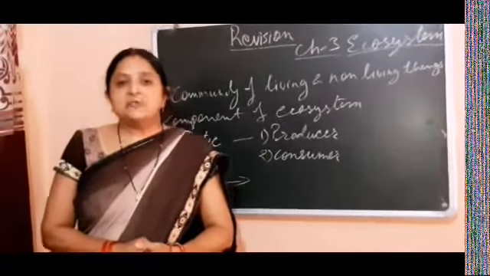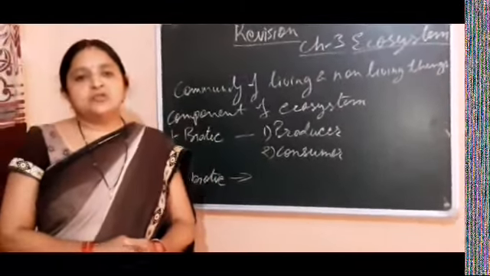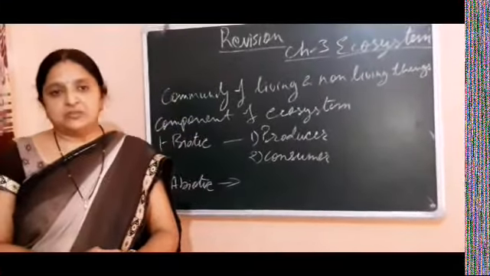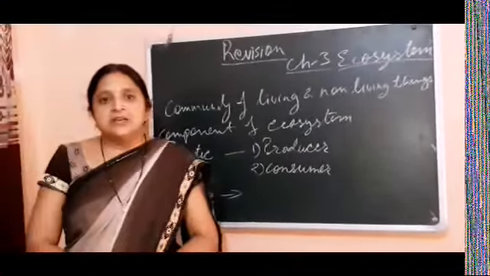Now last is the decomposers. Decomposers are also called cleaning organisms, cleaners of the environment or of the earth.